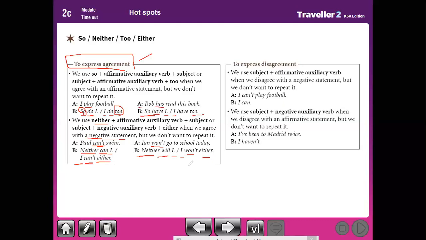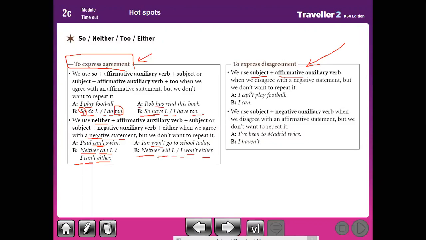Okay, now pay attention to this point. We use so and too, either and neither to express agreement. But pay attention to this point, please. If you want to express disagreement, you should use just only subject plus affirmative auxiliary verb.